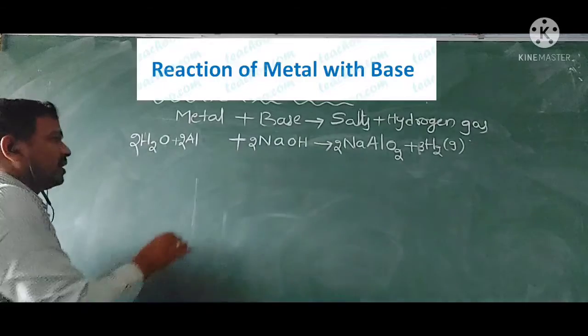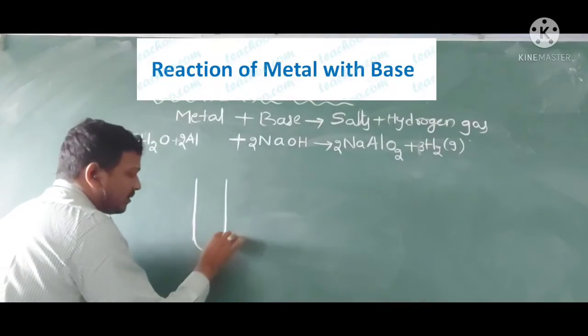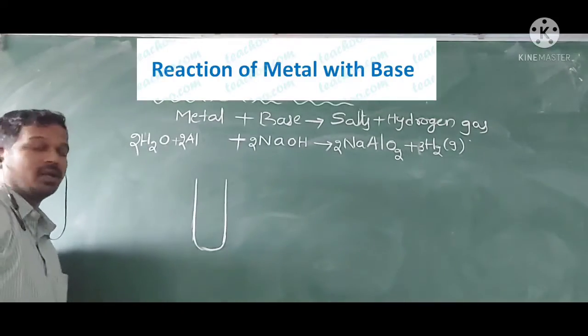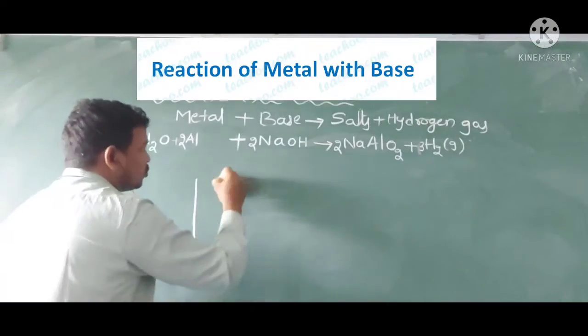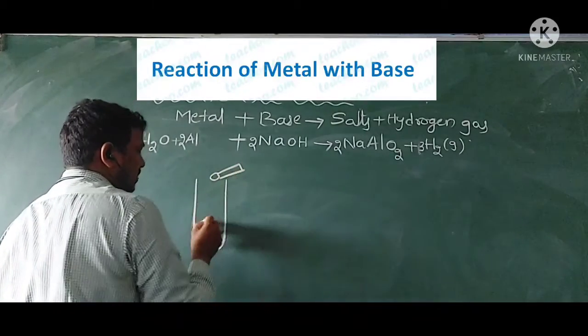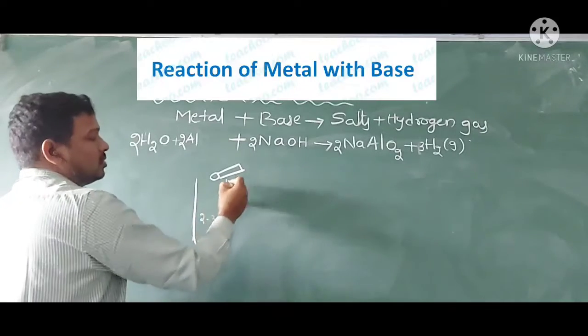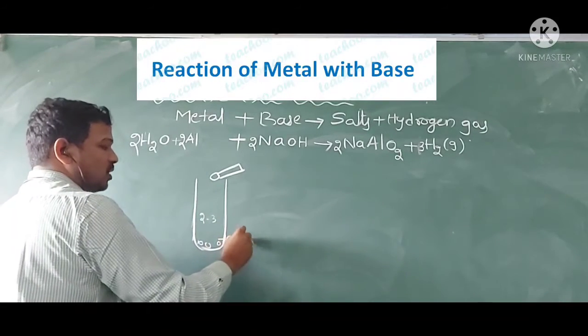Here is one activity. I am taking a test tube and putting in 2 to 3 pellets of sodium hydroxide with the help of a plastic stapler. So here this is the sodium hydroxide.